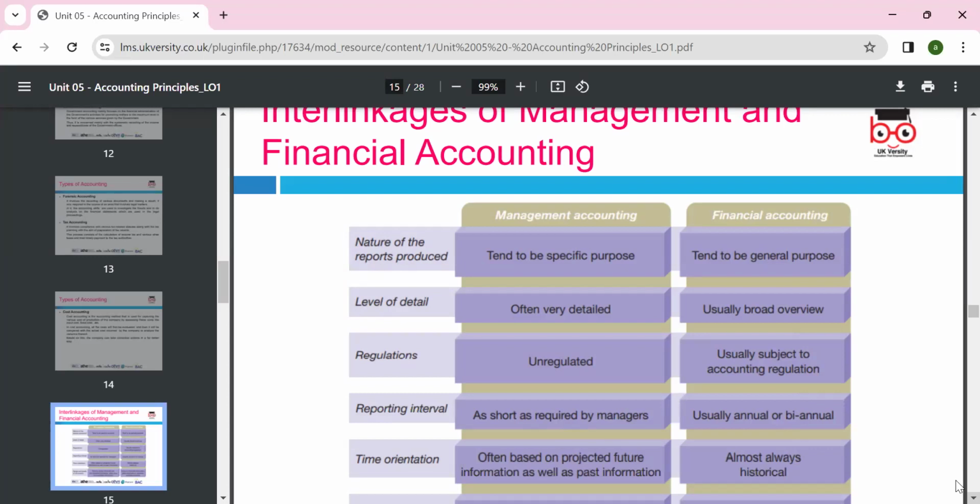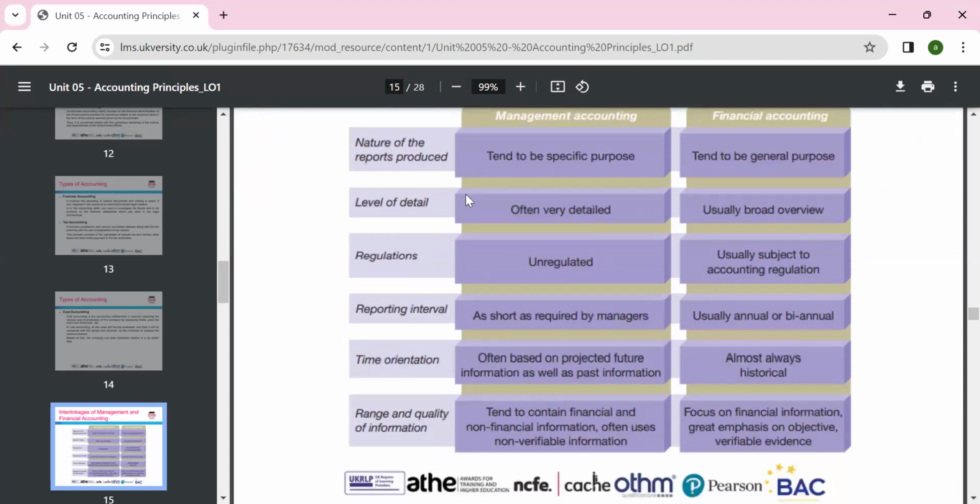Okay, the interlink of management and financial accounting. Financial accounting is external; management accounting is for internal use. The nature of the reporting in management tends to be for a specific purpose, while financial accounting tends to be general, so anyone can use the information. The level is very detailed in management, and an overall view of the business in financial accounting. Regulation: we don't need to follow it in management, but under financial accounting, we have international accounting standards to follow.